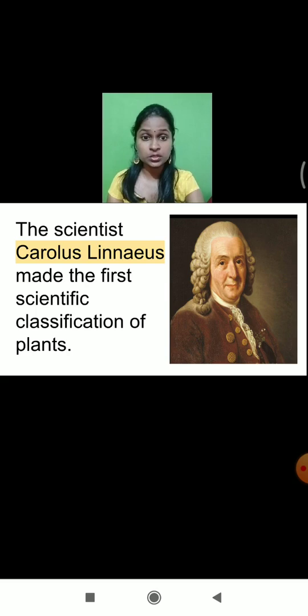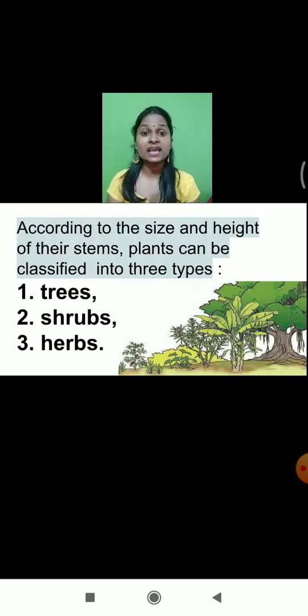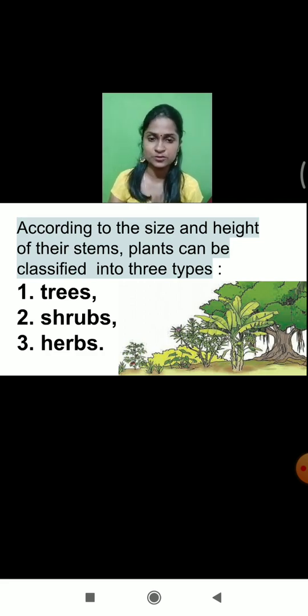Students, as you know, there is a different variety of plants found around us, and all plants differ from each other in their size and height, etc. So depending upon size and height, plants can be classified into three types. What are the three types of plants? Trees, shrubs and herbs. These are the three types of plants which are found around us.